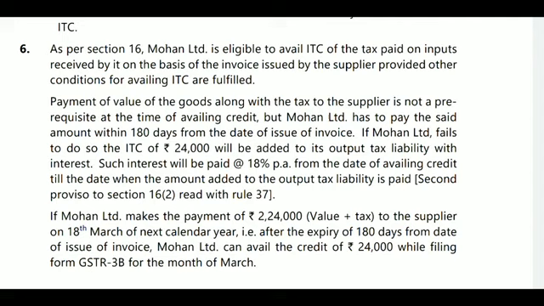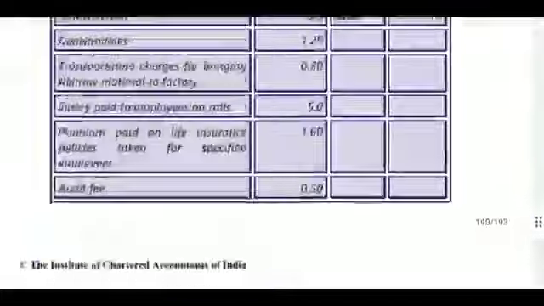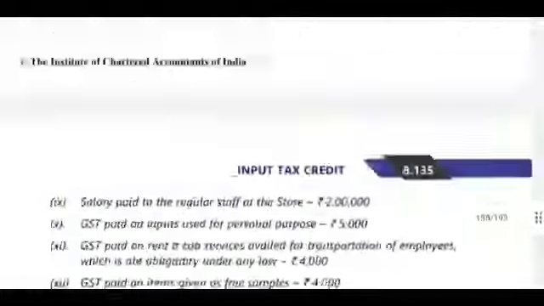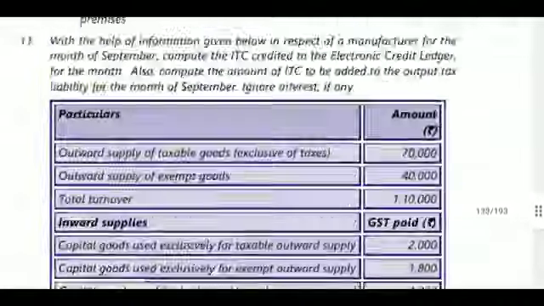So after the expiry, he must add back to the output tax liability plus interest, and he will claim that amount once he has paid in the month of March. In March he cannot claim the interest amount, only the output tax liability amount he is paying.